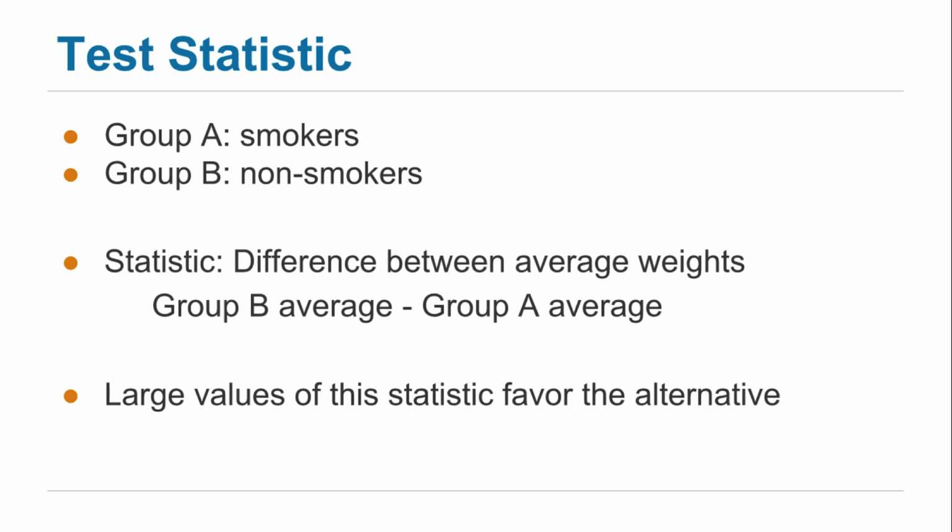But there's a very clever idea that allows us to simulate this difference under the null. And it relies on the fact that if the null hypothesis is true, then the two distributions of birth weights are exactly the same, so it doesn't matter which birth weight is labeled smoker and which one is labeled non-smoker. The label doesn't matter. You'll get the same distribution either way.